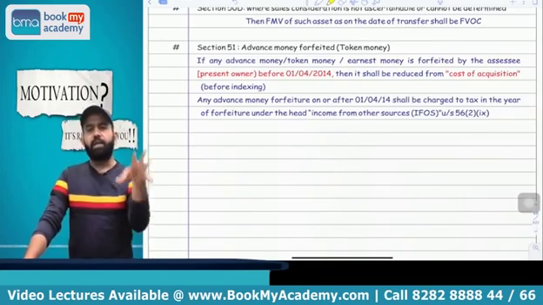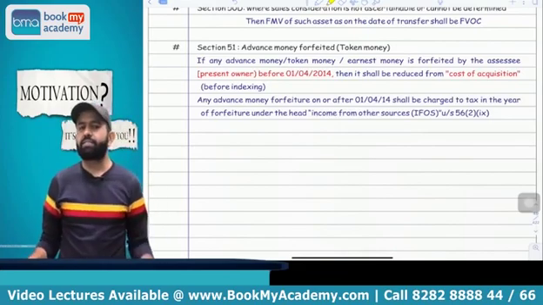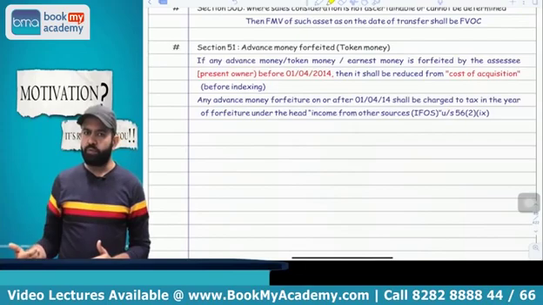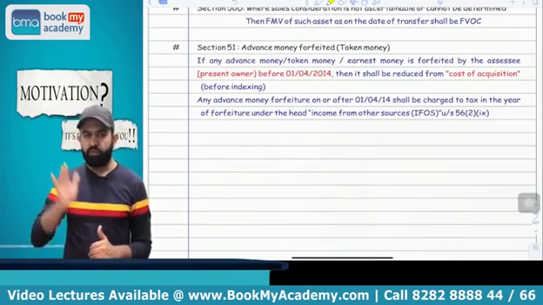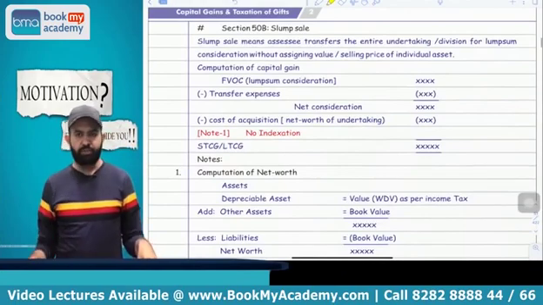Yes. Now next part, if any advance money forfeited is on or after 1/4/2014, then it will be taxable under income from other sources under section 56(2)(ix). So advance money forfeited on or after 1/4/2014 will be taxable under income from other sources under section 56(2)(ix). You got my point or not? Yes.